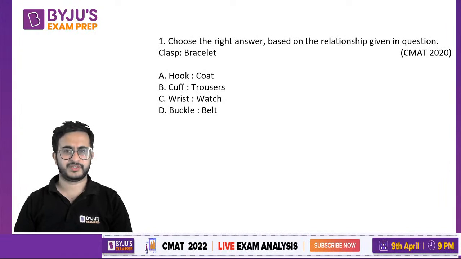You should know these common words and terms in order to answer the questions. There's a relationship given between two words, and you have to find the pair which shows the same relationship. Clasp to bracelet, as which of these relations is true?